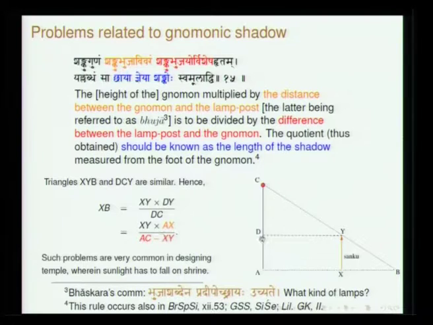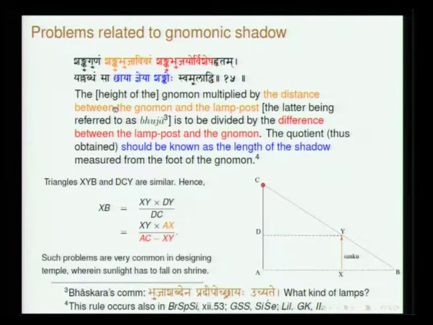So, Shanku Bhujayor Vishesha is the difference in the heights of Shanku and this Bhuja, which is the lamp post. AC is Bhuja Uchraya, the height of that, and xy is Shanku. Shanku Bhujayor Vishesha is the difference of the two, Hritam is division. Yal Labdham, whatever you obtain is Sa Chhaya Jneya Shankoho. So, he says that this is basically the shadow of the Shanku.